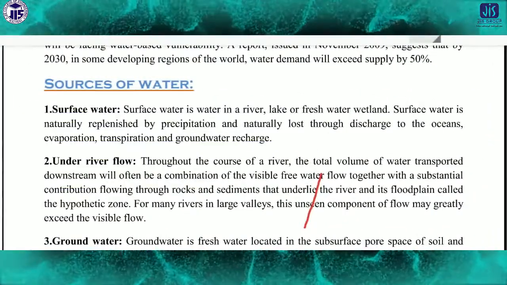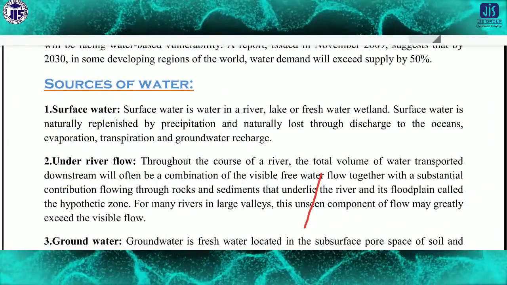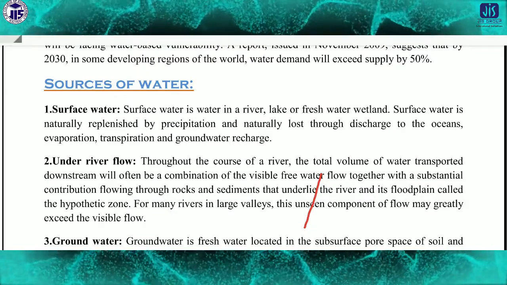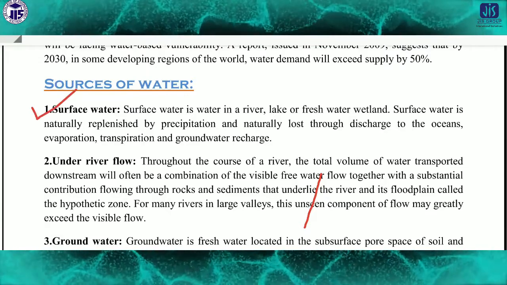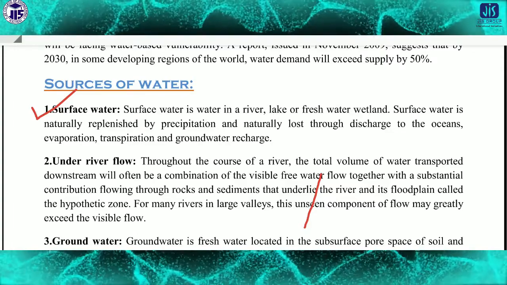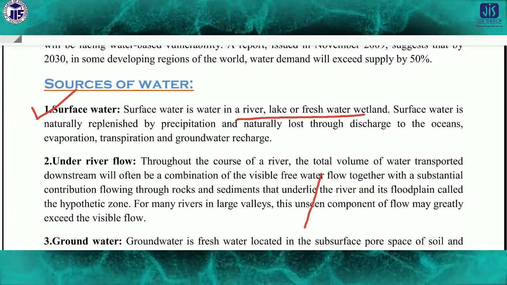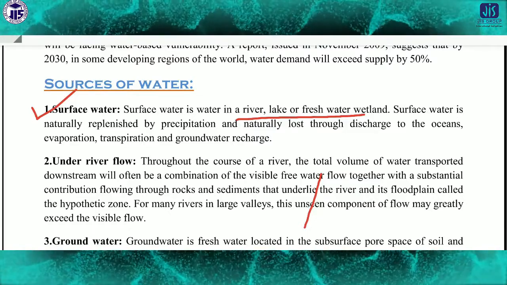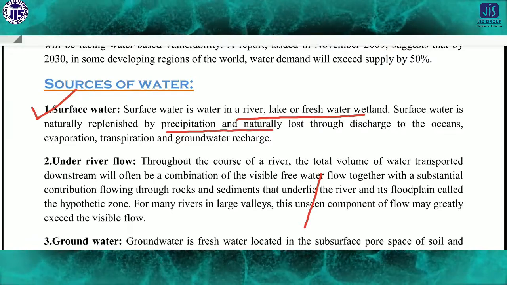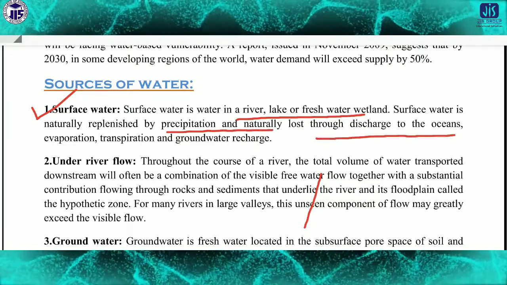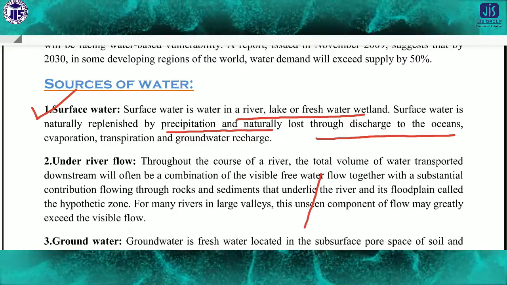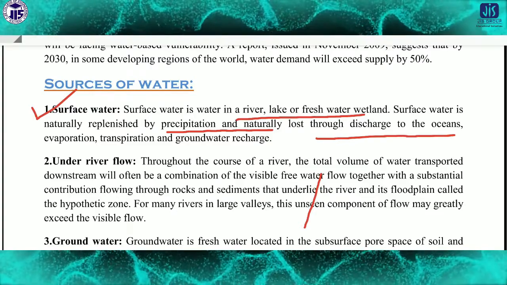First of all, we will discuss the sources of water. You know, there are mainly 4 types of sources of water. The first source is surface water. Surface water means water present on the surface, like a river, lake, wetland, etc. Surface water is naturally produced by precipitation, and naturally it is lost through discharge to the oceans. Then the second source is underriver flow.